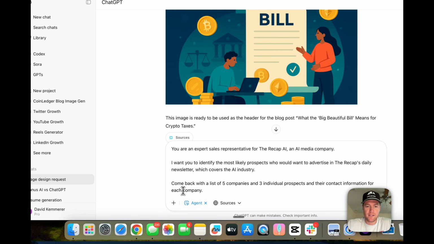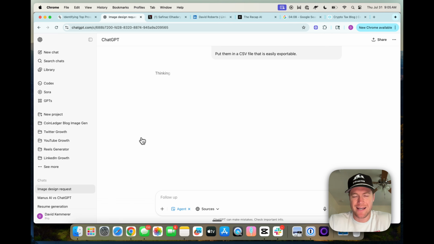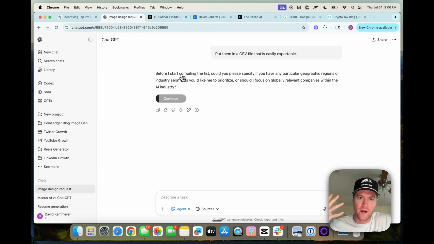And now it is ChatGPT's turn. So same prompt, let's let it go. As always, it starts out by thinking about the task, and we can see that is what it's doing here. Different from Manus, it doesn't explicitly show us what it's thinking about and what its steps are going to be. So I don't know if it's using the same kind of checklist approach.